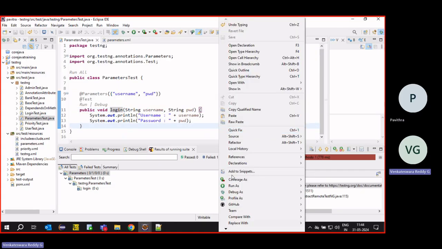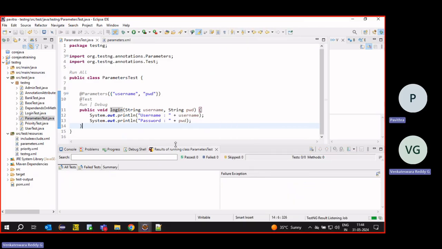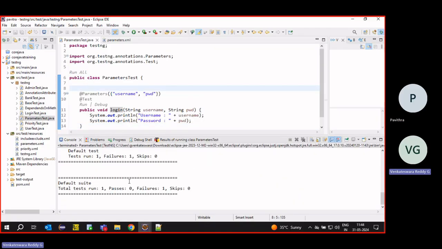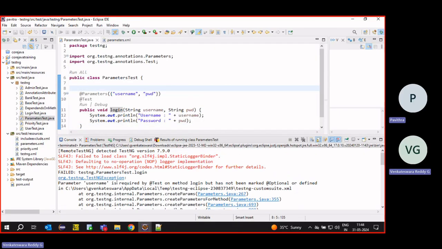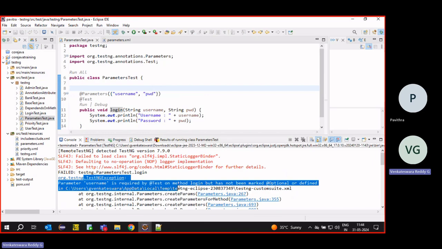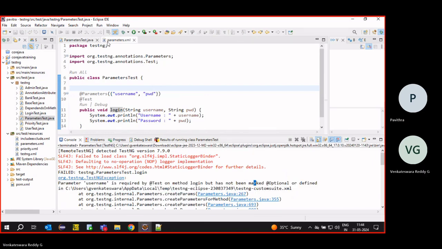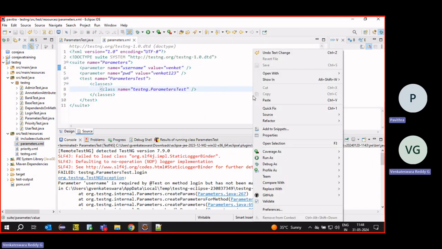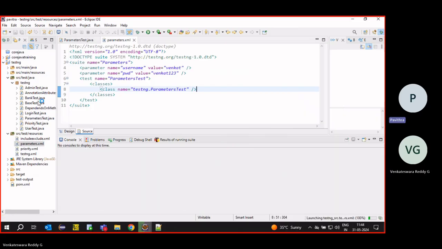But we cannot run from here because these parameters are coming from the TestNG file. So we cannot run directly from the test. It will throw an error: username is required by @Test. So we have to run from the TestNG file.